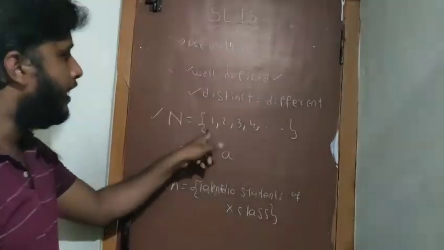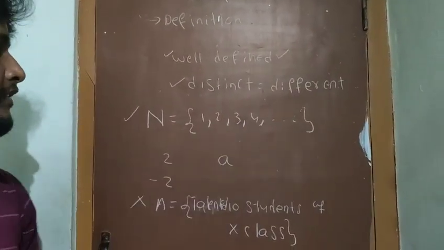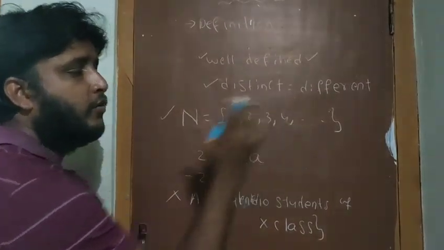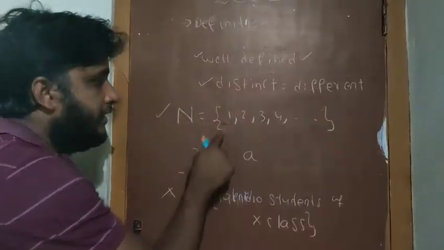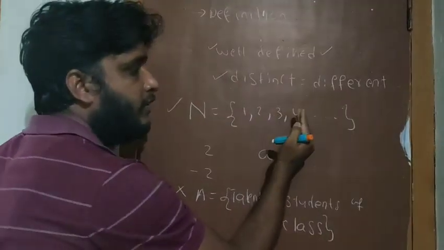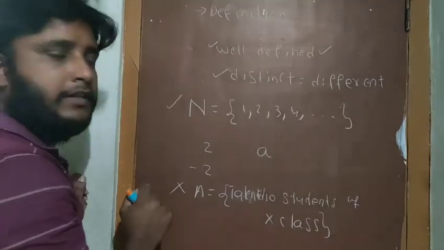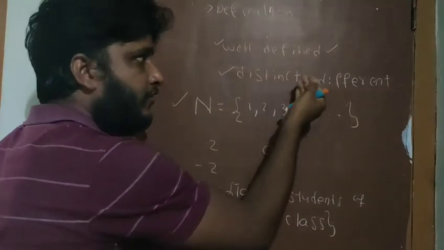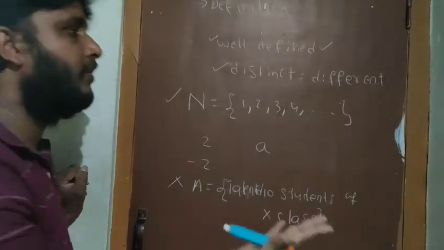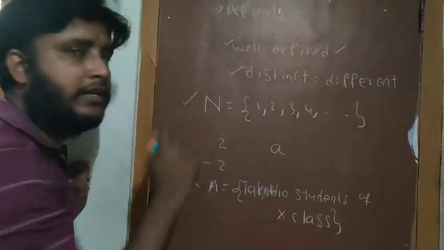The numbers or things which we write inside the braces are called the elements. These elements have to follow one particular rule also. Here, if you observe, these are all natural numbers; otherwise, the difference between any two consecutive numbers is 1. So the numbers follow one particular rule. At the same time, they are distinct, that means different, and they are well-defined. If we take any number, we are able to say whether it belongs to that set or not.